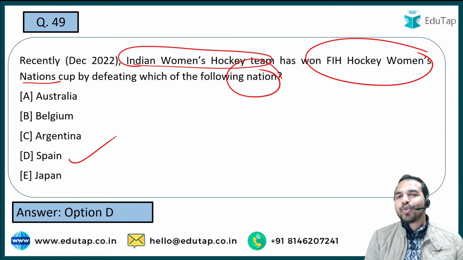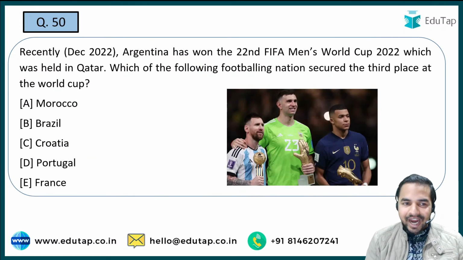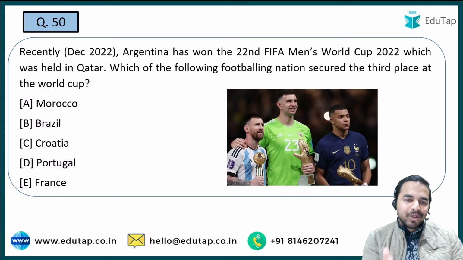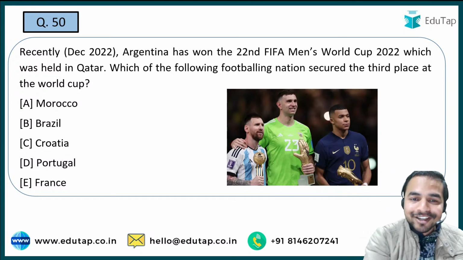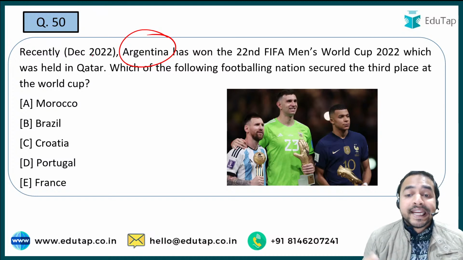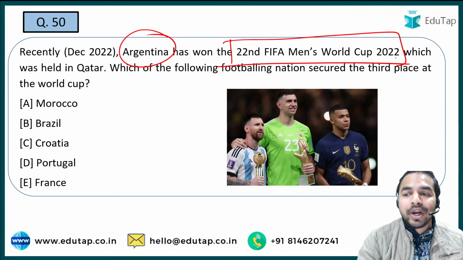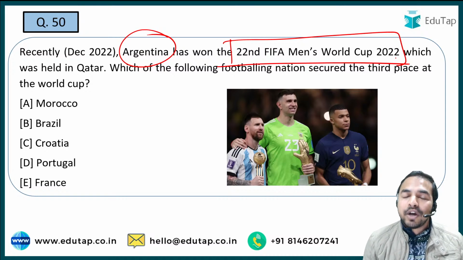So now guys, we are moving towards the last question of today's session, and this is for all the FIFA lovers, all the soccer lovers. So guys, quickly tell me the right answer. We all know that Argentina defeated France in the final to win the 22nd edition of the FIFA Men's World Cup 2022 under the captaincy of Lionel Messi.